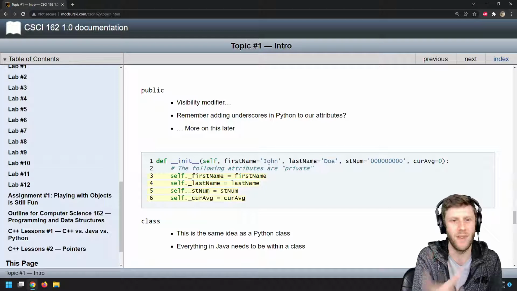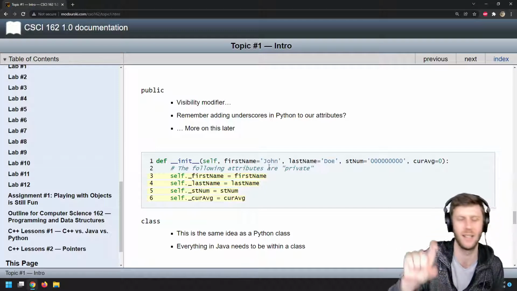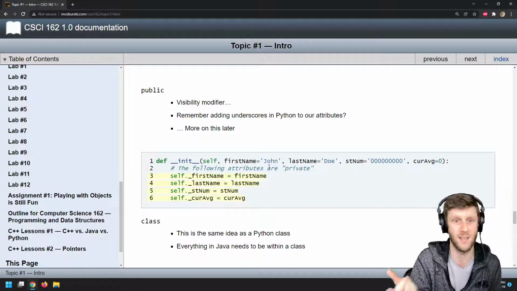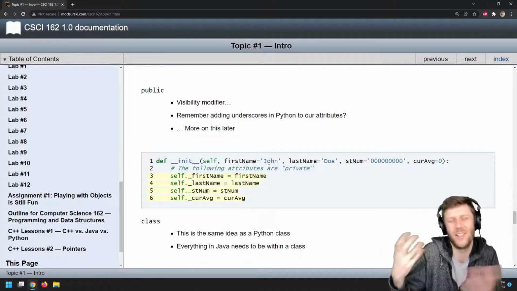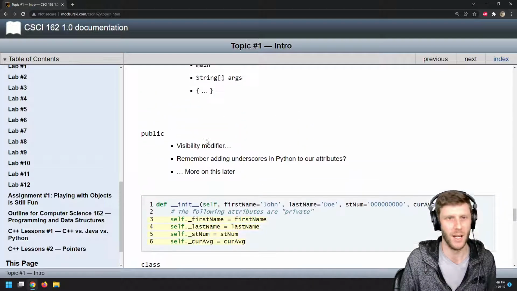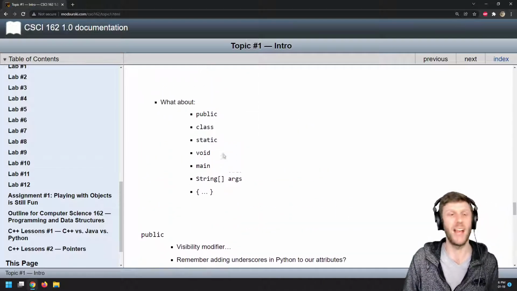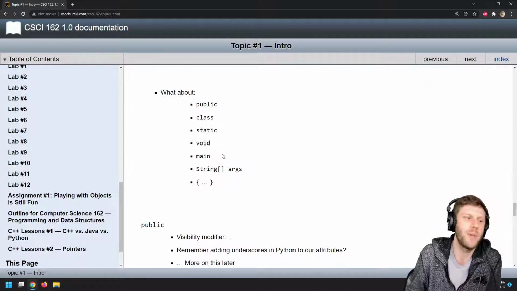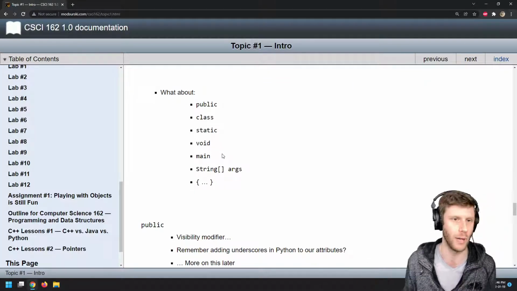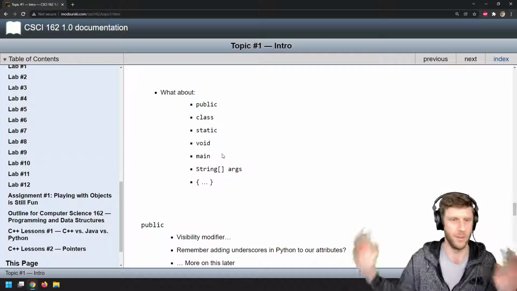This is a value that belongs to this class, belongs to an instance of this class, and we don't want other people to have access to it directly. And that's when we had our getters and setters, right? So that's what public is. We are making a public class, and we want it to be public because we want the class that we're writing to be accessible by everybody.